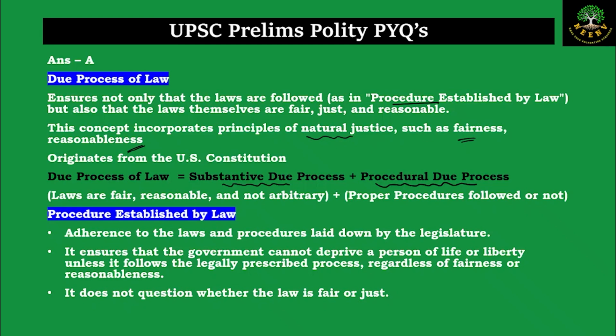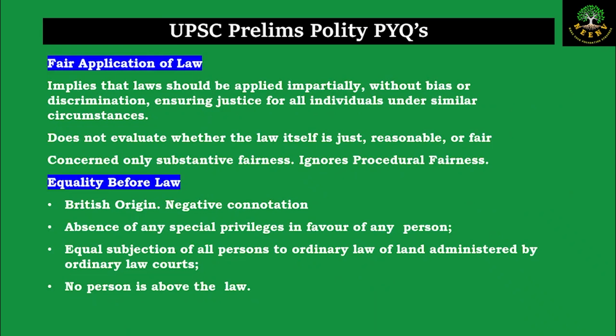Procedure established by law: here we are simply adhering to the laws and procedures laid down by the laws. We don't check whether a law is just or fair, whether the law is arbitrary or not, whether the law is just or unjust. When we say fair application of law, it means that the law has to be applied impartially without any discrimination or bias so that justice is spread to everyone. Here more importance is given to the fair application, that is the fair implementation of the law.